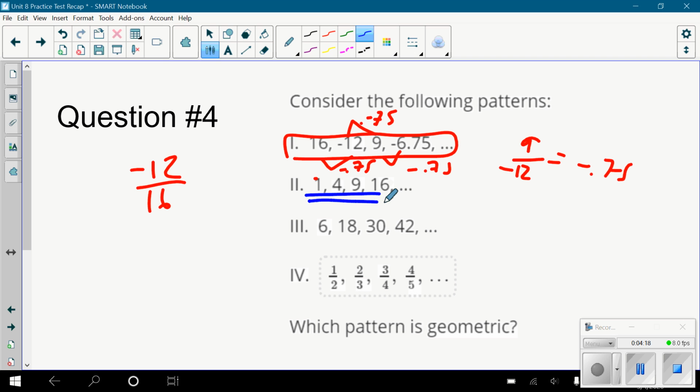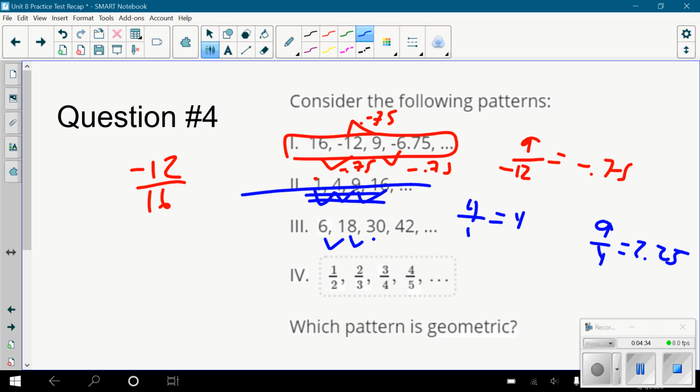Likewise, if you look at this one and you do 4 divided by 1, you get 4. If you do 9 divided by 4, you get 2.25. This is definitely not geometric. You're not multiplying by the same thing over and over. This one, I hope you can look at and see that this is arithmetic. You're adding 12 over time. It's not geometric.